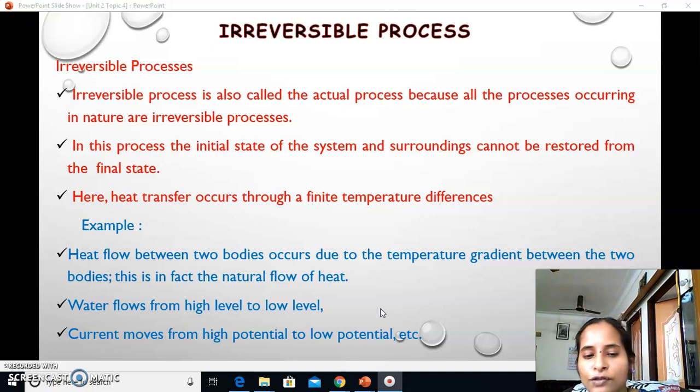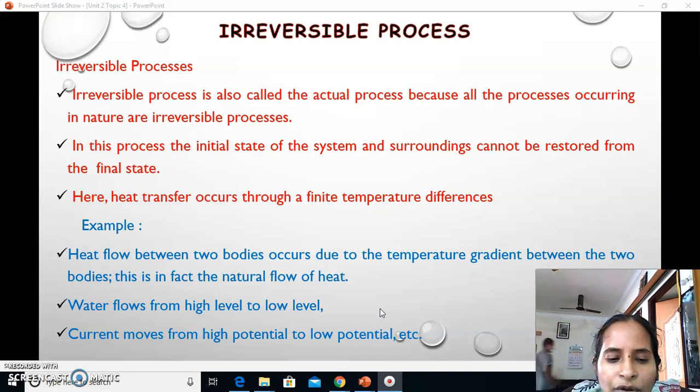Water flows from higher level to lower level, which also has a gradient, and current moves from higher potential to lower potential. So wherever a potential or gradient occurs, some sort of energy transformation will take place spontaneously, and that cannot be avoided.